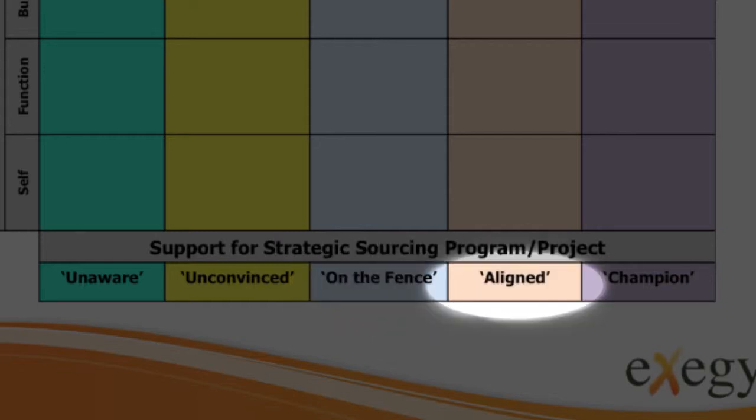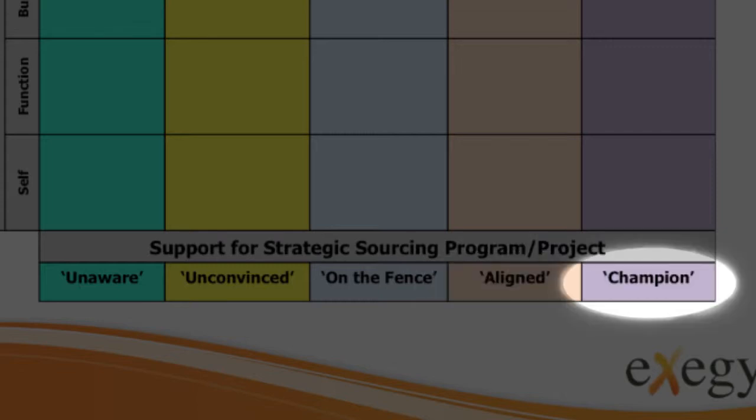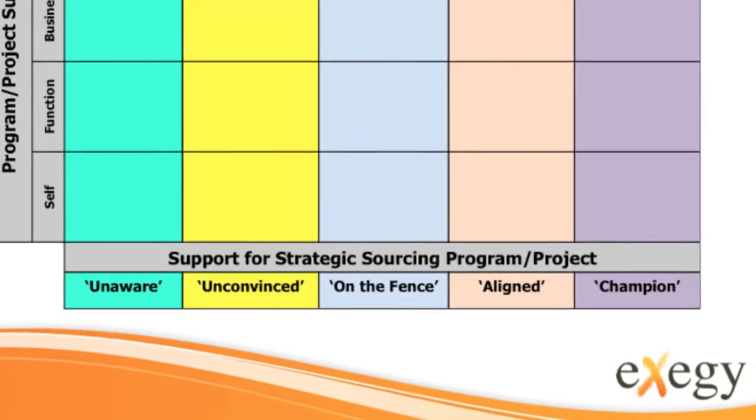Aligned represents stakeholders that demonstrate their willingness to provide support. While not necessarily ready to engage as champion, they do not demonstrate either active or passive resistance. Champion represents those stakeholders who openly demonstrate support and commitment. Champions are willing to engage and play an active role with those stakeholders that are either unconvinced or on the fence to help obtain their commitment.